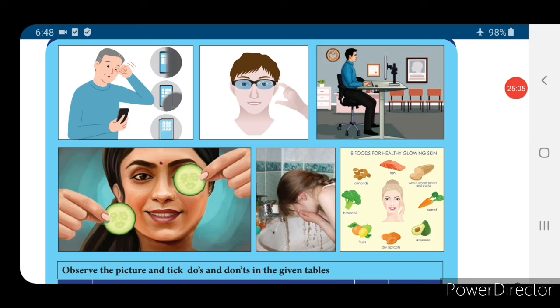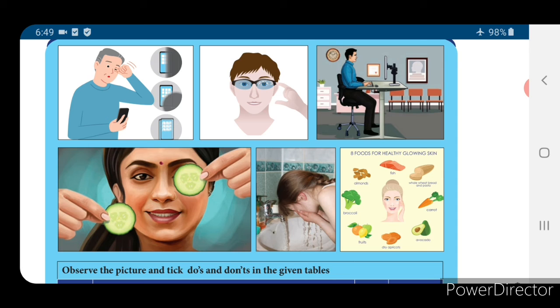Next thing, if you observe that picture itself, you can know it is the eye care. So what are all the care that should be taken to prevent an eye disease? Nowadays the school is not working. Everybody is watching online classes and YouTube videos, and whatever you are observing is only through the phone, isn't it? So it is not advisable to use the phone or TV for a long time. You have to take rest, give rest to your eyes.